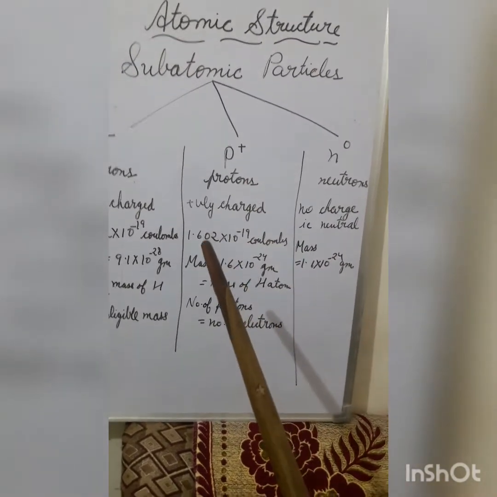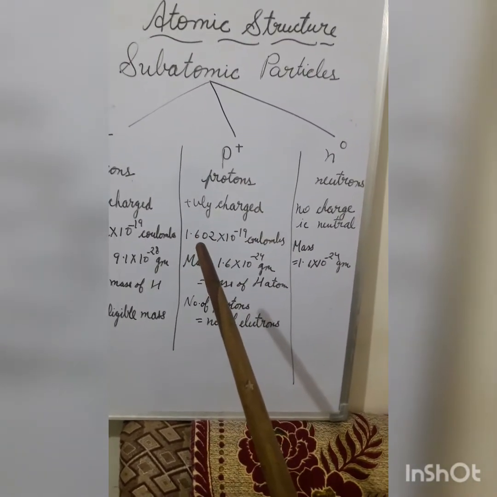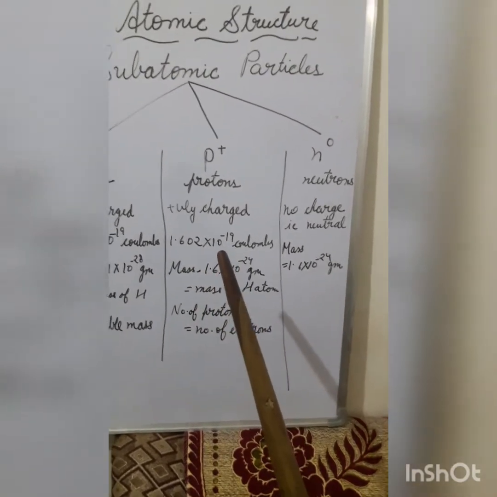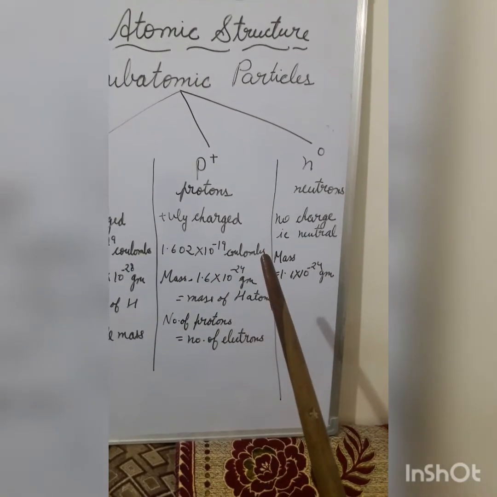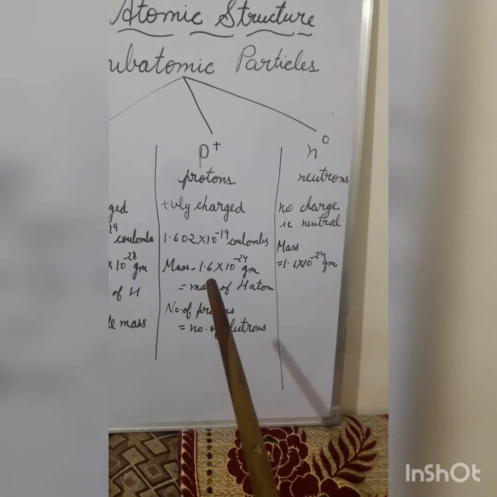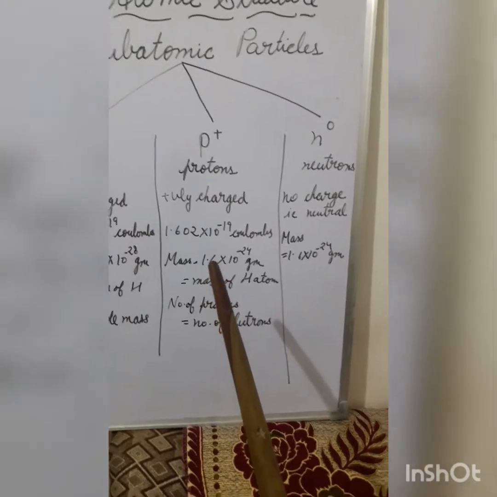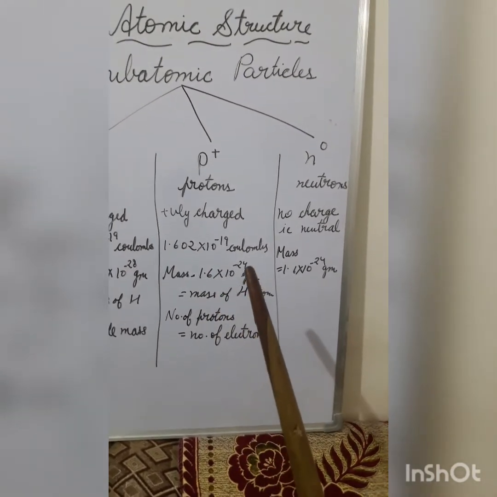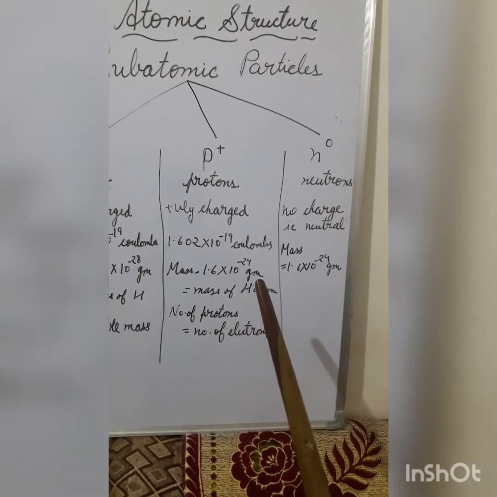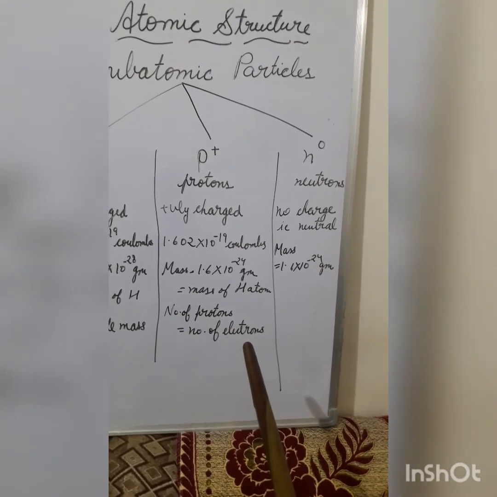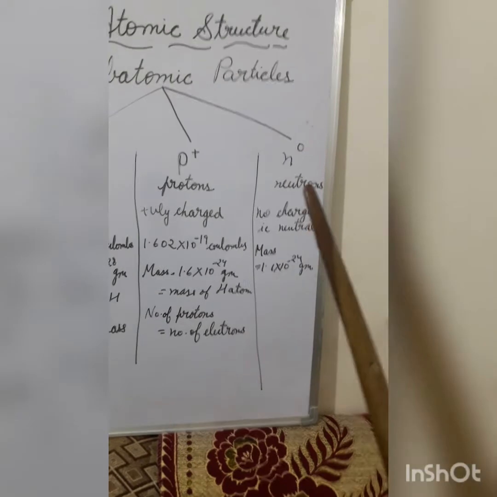It has a positive electric charge equal to 1.602 into 10 to the power minus 19 coulombs. The mass of proton is equal to the mass of a hydrogen atom, that is 1.6 into 10 to the power minus 24 grams. The number of protons is equal to the number of electrons present in an atom.